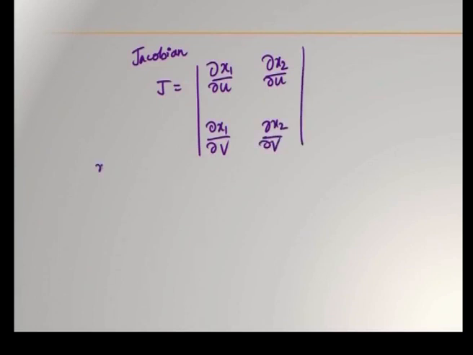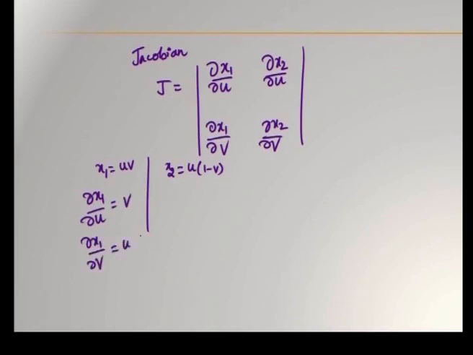Okay. x1 is uv, x2 is u into 1 minus v. So, what is dou x1 by dou u? It is v. Dou x1 by dou v is equal to u, differentiating x1 partially with respect to u. With respect to u means v is considered as constant, therefore, v is kept as it is and differentiation of u is 1. So, 1 into v is v.